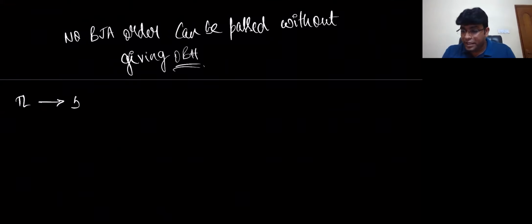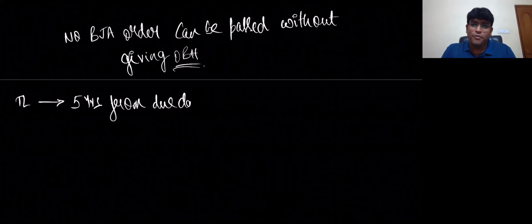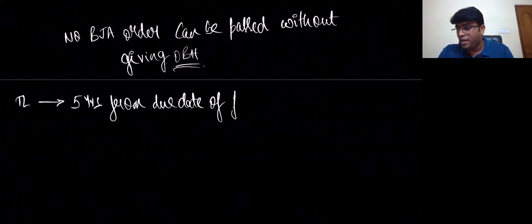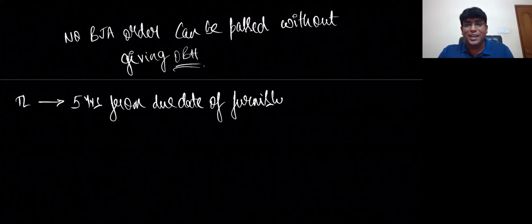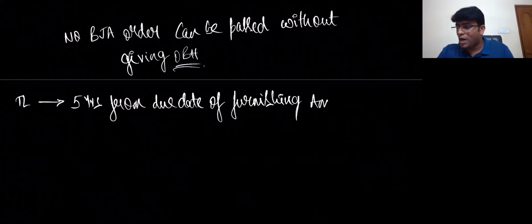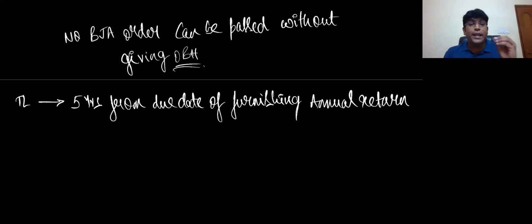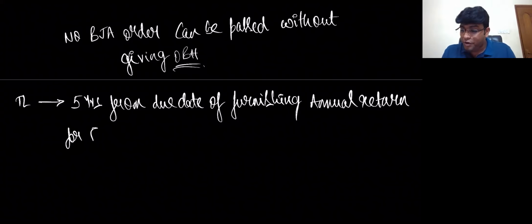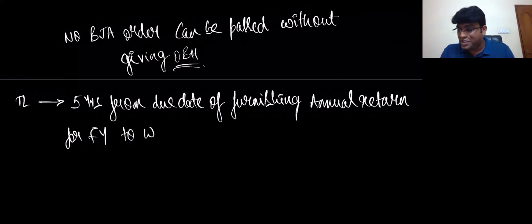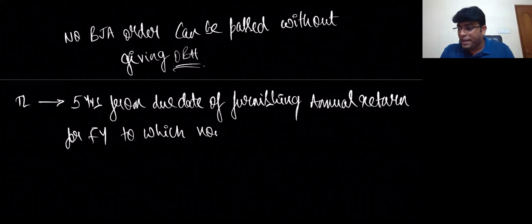And finally, last point, same like last section, time limit. And time limit is, my dear friends, 5 years. 5 years from due date of furnishing annual return for the financial year to which non-payment of tax relates.